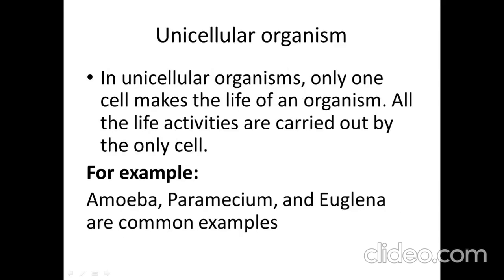So the next is unicellular organism. In a unicellular organism only one cell makes the life of an organism. All the life activities are carried out by only one cell. So this is the definition of unicellular organization. Examples are amoeba, paramecium and euglena. Amoeba is also a protist, and paramecium and euglena are also protists. These organisms have both plant and animal like characteristics.